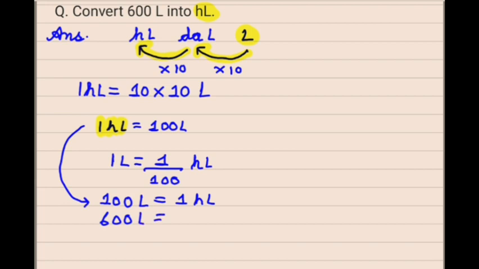For this we will use the unitary method. In unitary method we send this 100 towards the denominator, and whatever is the remaining value here we multiply it. Now we cancel the zeros. We get the answer as 6 hectoliter.